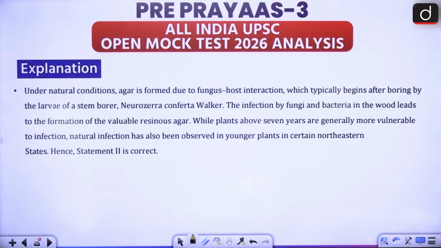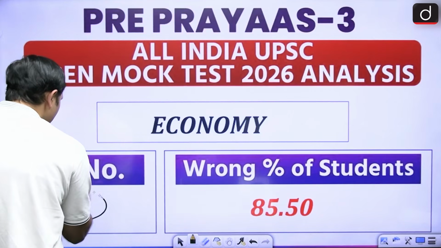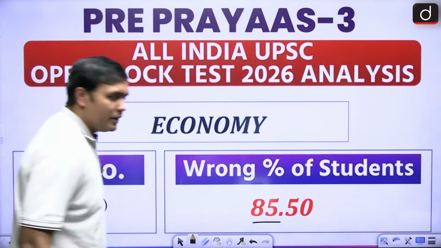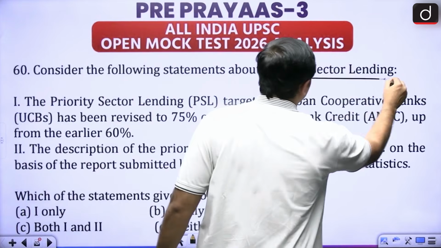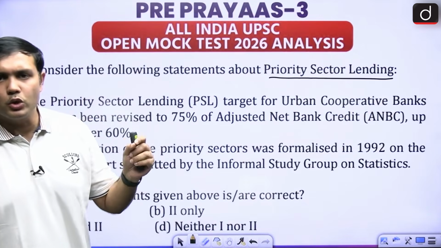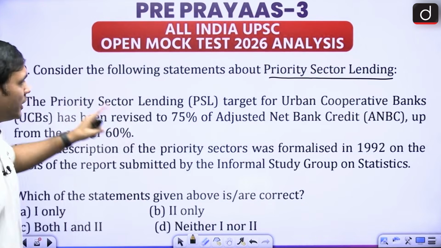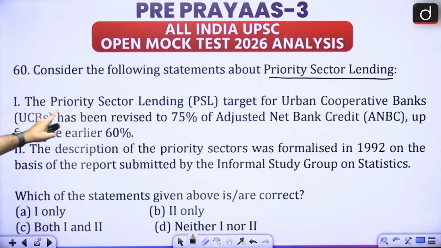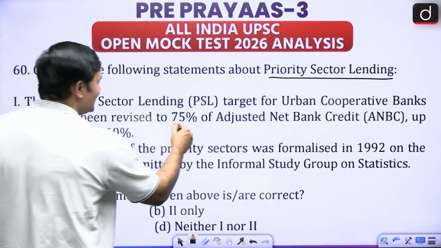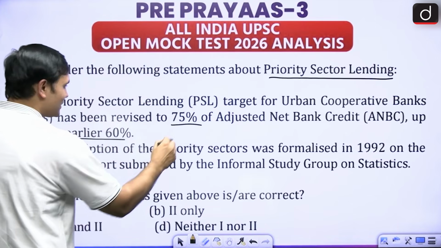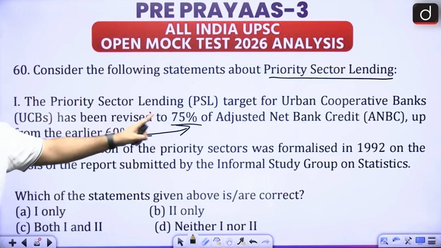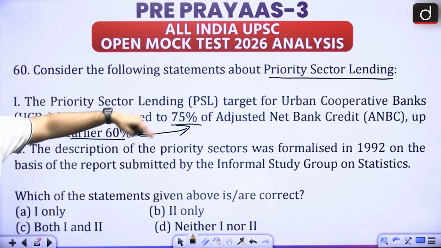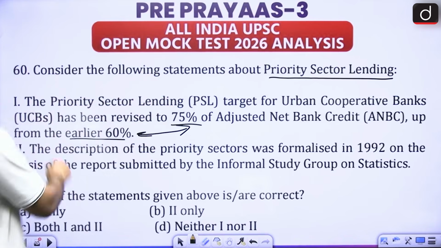Next question is with respect to economy. Question number 60. Again, more than 85% got it wrong. Let's see. This is about priority sector lending, right? Now this is a very core aspect of our economic syllabus. It says the PSL target for urban cooperative banks has been revised to 75% from the earlier 60%. They have just exchanged the figures. Earlier it was 75%, now it is 60%. So this is of course wrong.